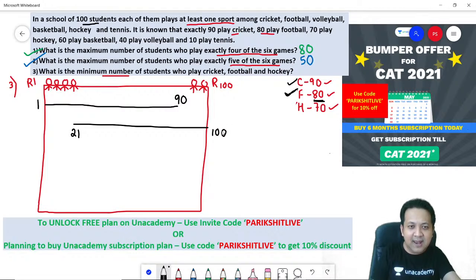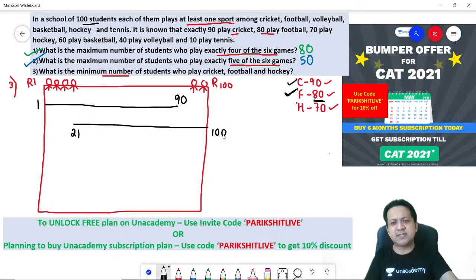Perfect. And the last game. How many students do you need to play the last game? 70. Who should you ask? Objective, don't forget. You don't want the same students to play 3 games.